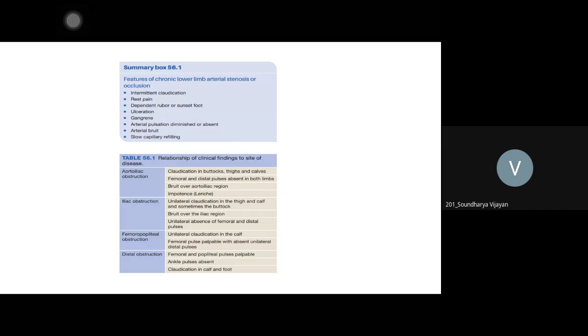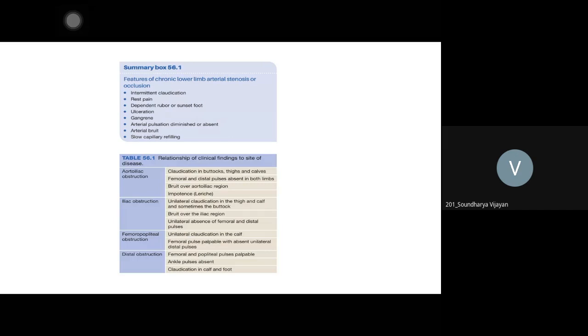At that point, when you have obstruction, distal to it is the buttocks, as the muscle bulk is in the posterior part. So the patient will have pain from the buttocks to the thigh and calves. The entire limb is painful and the buttock region will be painful. You have to think that at the level of bifurcation, where the artery to the lower limb starts itself, it is blocked. So you have to look for aortic pulsation.